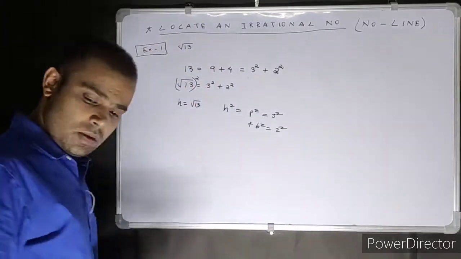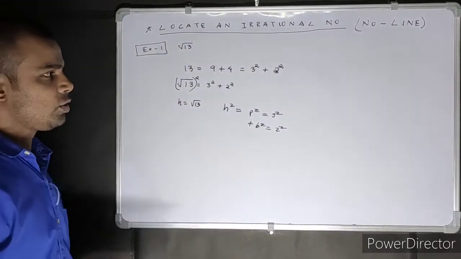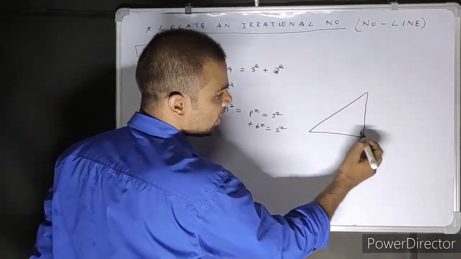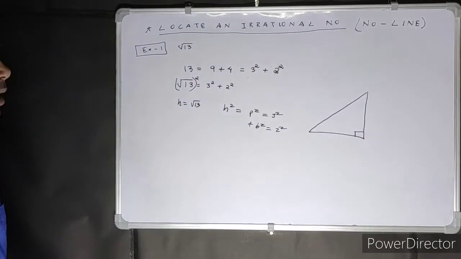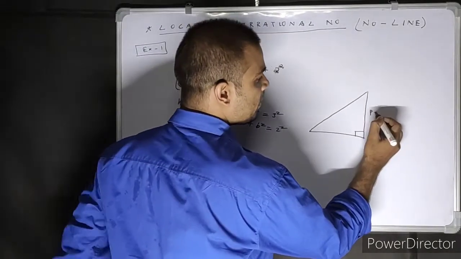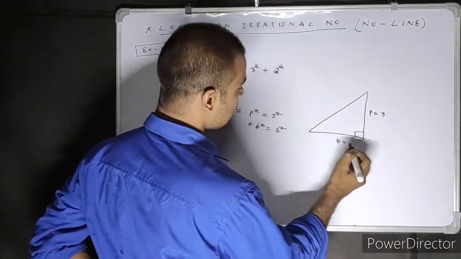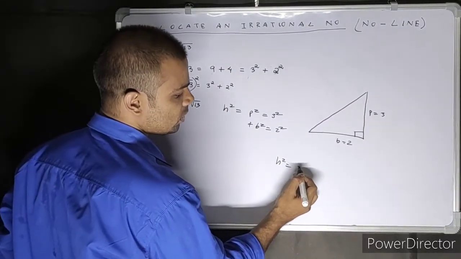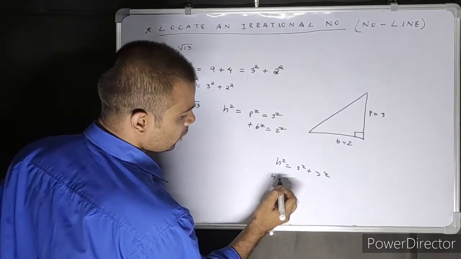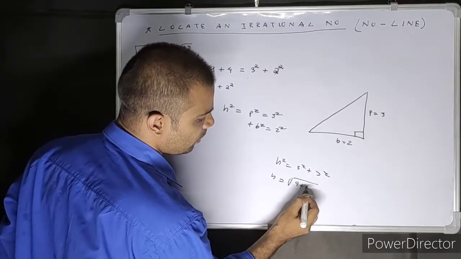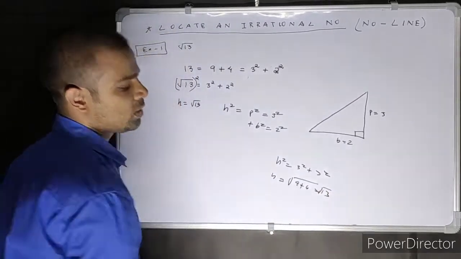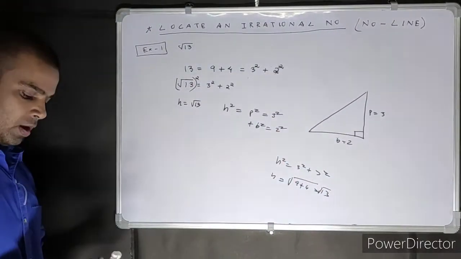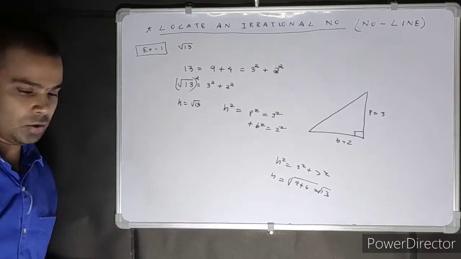Okay, so in that concept, using the Pythagoras concept, students, I'm drawing this triangle this way so you understand. So my perpendicular is 3 and my base is 2. Then what is my hypotenuse? So h square is equal to 3 square plus 2 square. So h is equal to root over 9 plus 4. That is root 13. Okay, understood, students? Try and understand.